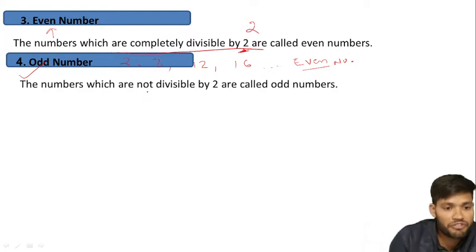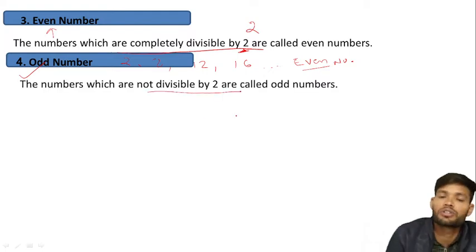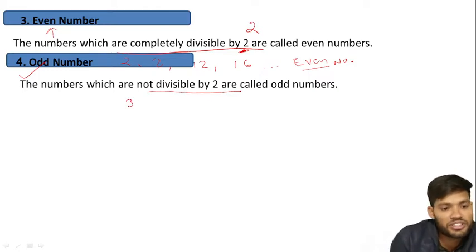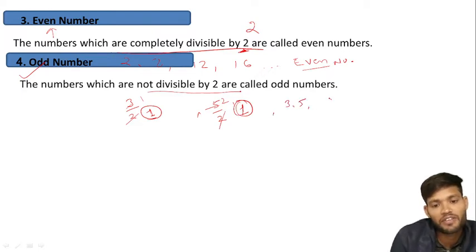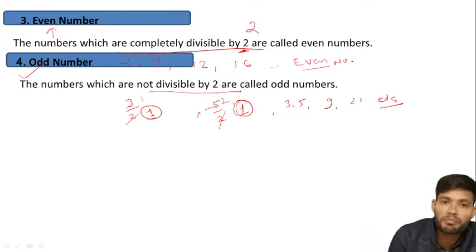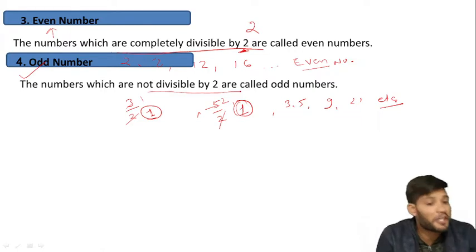The numbers which are not divisible by 2 are called odd numbers. For example, 3: it is not divisible by 2. Two ones are 2 and there is a remainder of 1, so it is not an even number, it is an odd number. For example, 5: when we divide it by 2, two ones are 2, two twos are 4, again remainder 1. That means 5 is also an odd number. Then we can say 3, 5, 9, 21 etc. are odd numbers, which are not completely divisible by 2.